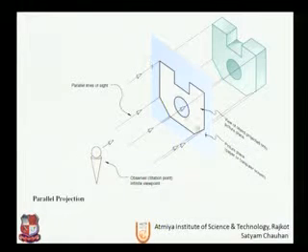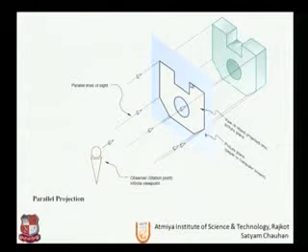Let us say this is a computer screen or a paper. Since all the rays are parallel to each other, it does not matter where the observer is standing. This distance can be infinite, but still we will get the true length of the object on the screen. So in short, in orthographic projection, we get the complete view and true length of the object, as we can see.